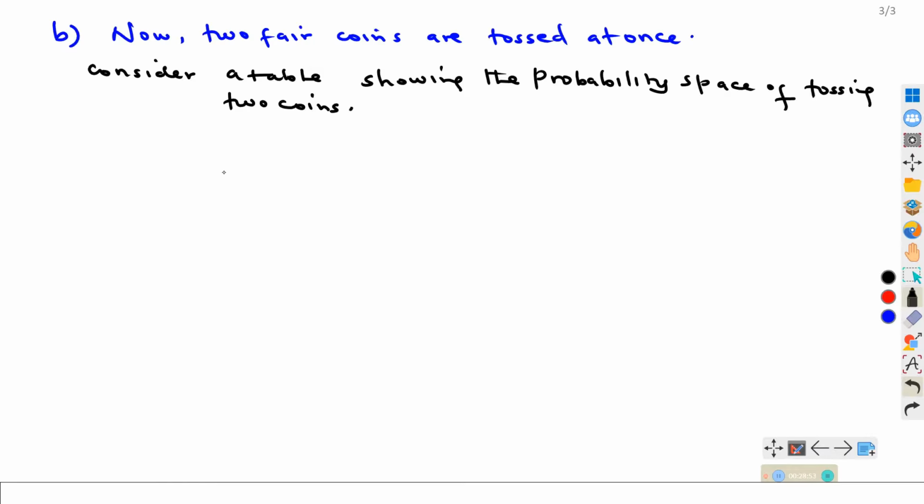So basically, when we consider such a table, we shall have two coins here. So let us have one coin here, that is coin 1. And let us have coin 2 here.